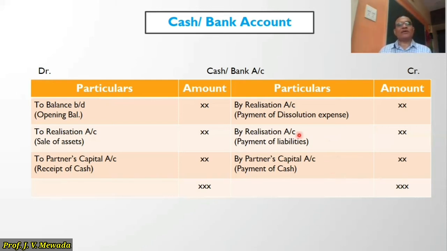Okay, so cash and bank account, it is a real account. On the debit side, we are going to receive the cash, and on the payment side, we are going to make the payments. And at the end, this cash and bank account should tally. Okay, so this is the process of solving the sum, as I told you.